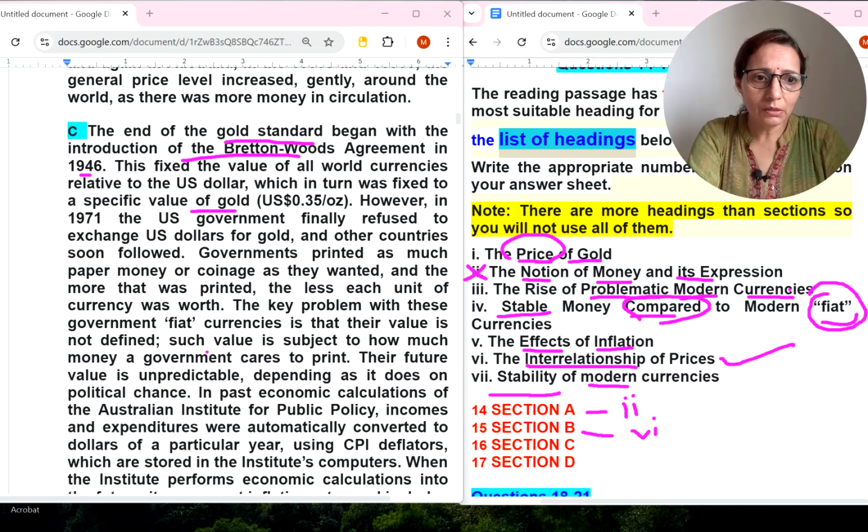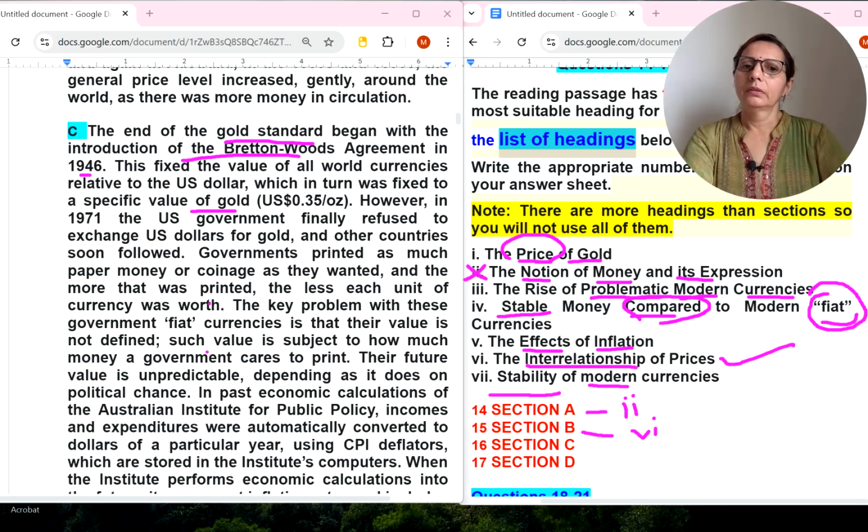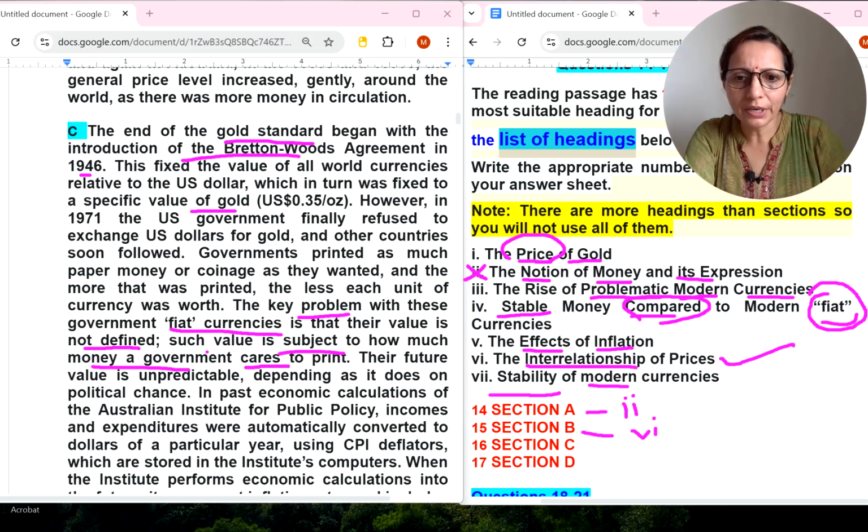So the word currency is here, modern currencies, and currency is also in the seventh option. The key problem word is here. The key problem with these government fiat currencies is that their value is not defined. Such value is subject to how much money a government cares to print. Okay.